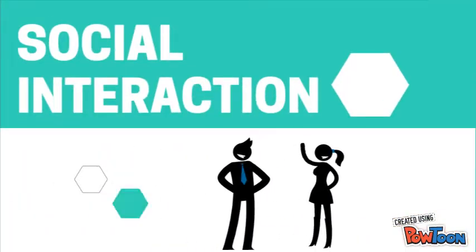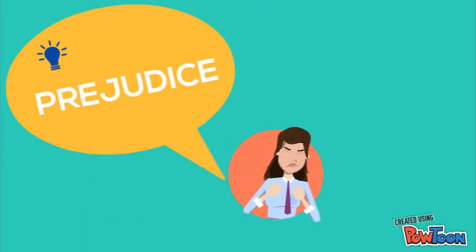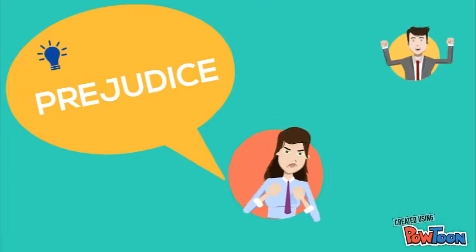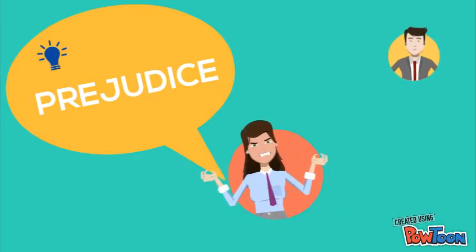Social interaction. Prejudice is when a person holds an unsupported and often negative stereotyped attitude about the members of a particular social group. It is the attitude.